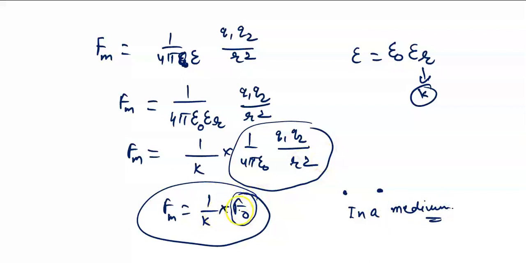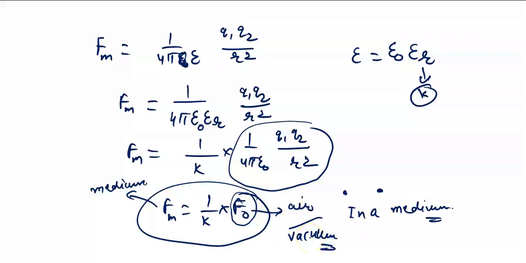Because F naught is the force acting between the charges when they are kept in vacuum, and Fm is the force acting between the charges when they are kept in medium. So in medium, the force acting will be 1 upon k times the force acting between the charges when they are kept in air or vacuum. So this is the meaning of this particular expression.